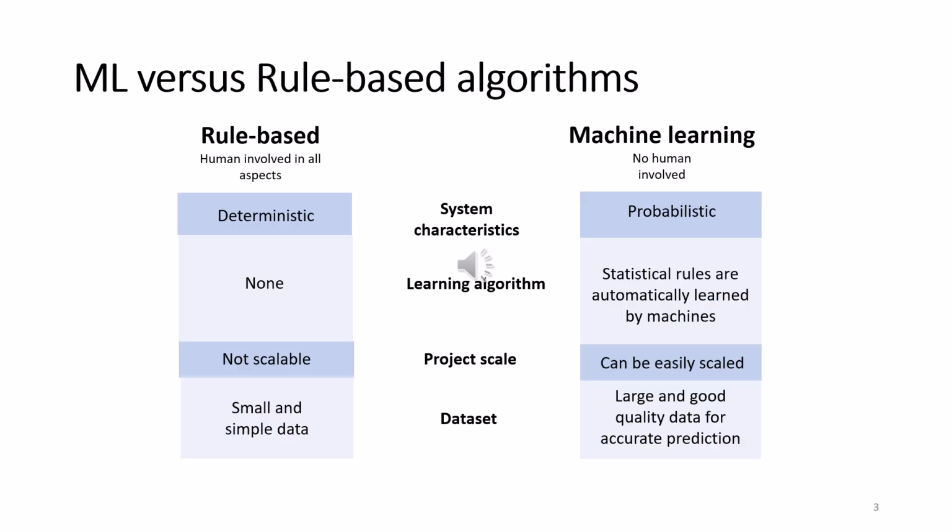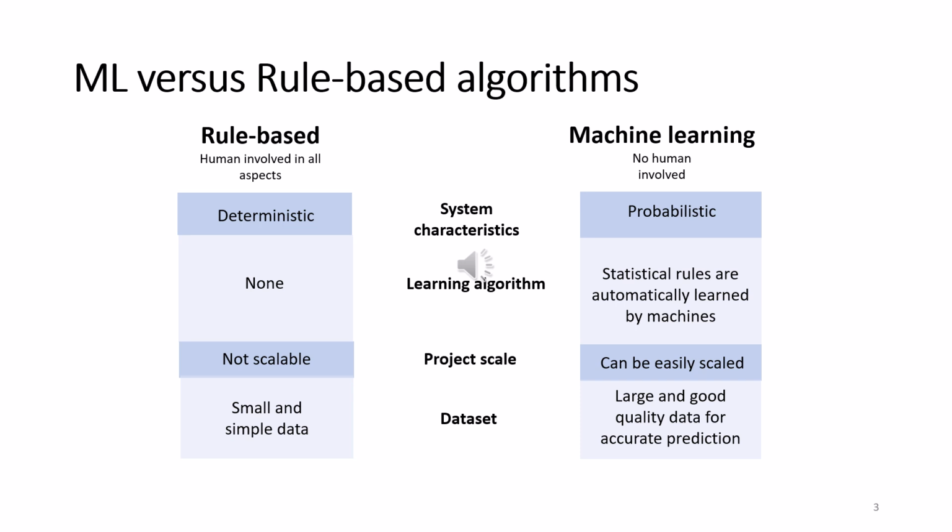Now we are going to see the differences between ML and rule-based algorithms. In the rule-based algorithm, humans are involved in all aspects, but in machine learning, no humans are involved. The system characteristic of the rule-based one is deterministic, and the machine learning one is probabilistic. The learning algorithm for rule-based is none, and for machine learning, the statistical rules are automatically learned by the machines.